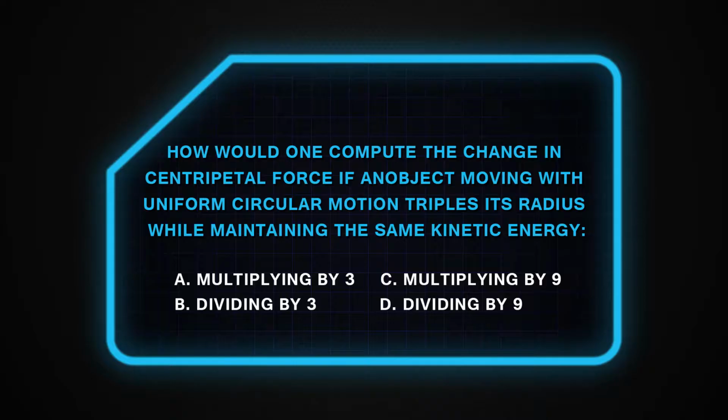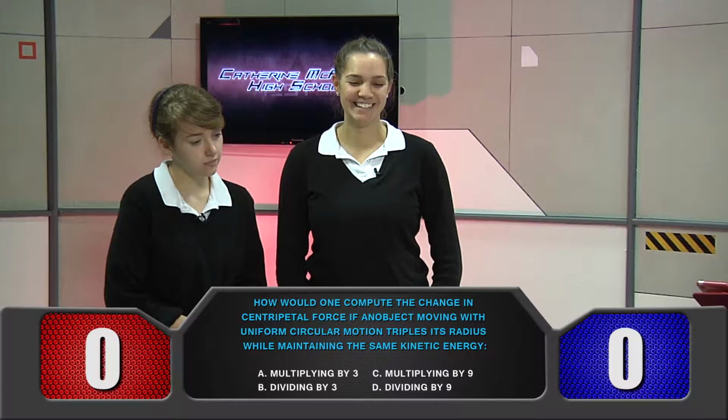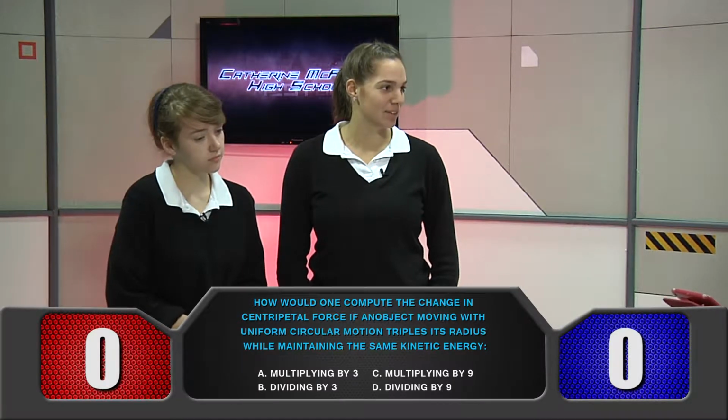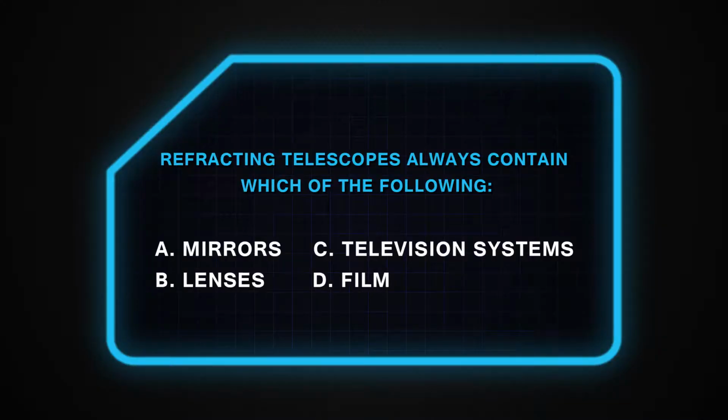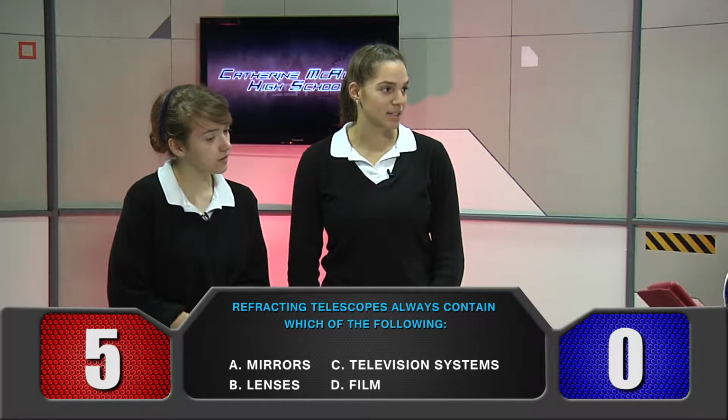How would one compute the change in centripetal force if an object moving with uniform circular motion triples its radius while maintaining the same kinetic energy? Red team. B, dividing by 3. That's correct. Question 3. Refracting telescopes always contain which of the following? Red team. B, lenses. Correct.